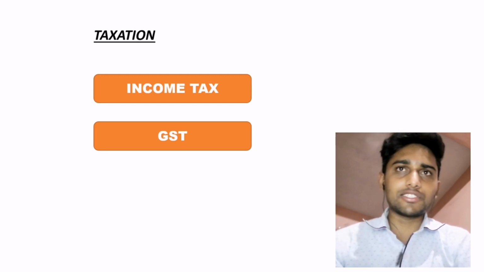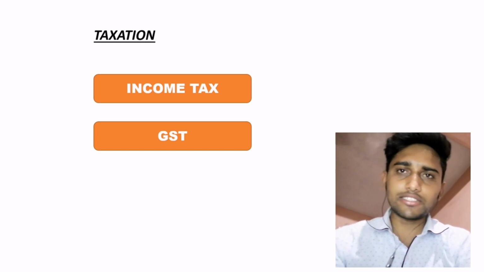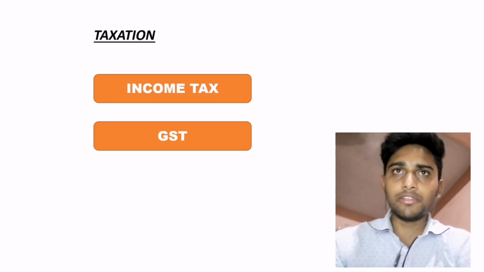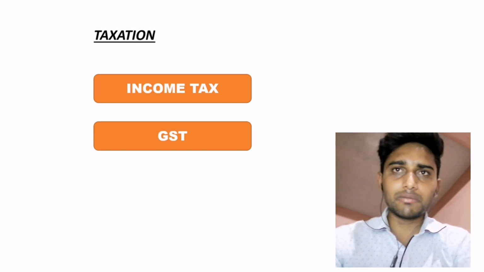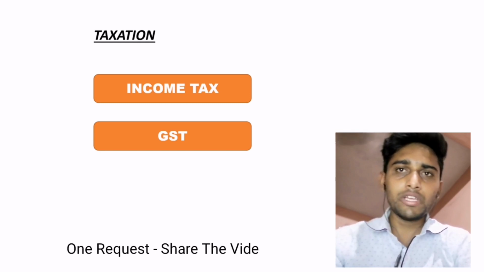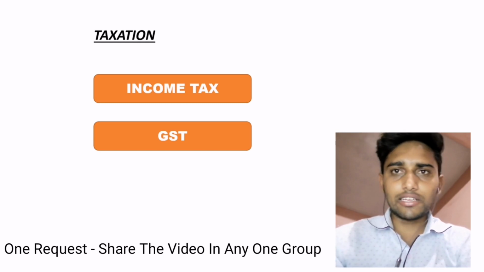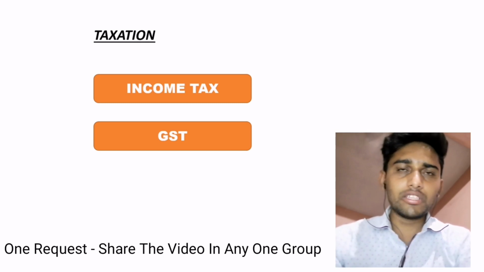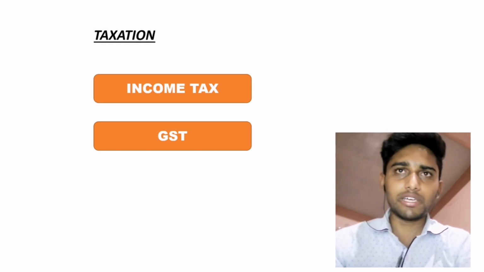Next important point is taxation. In taxation, there are 2 types: income tax and GST. For income tax, you have to focus more on international taxation that is given in the CMA final. That is the most important point you have to consider. After that, as I have already shared, you have to prepare the income tax amendment given by our institute in supplementary form. In income tax, you have to do returns, which kind of return you have to file, the latest due dates, and what the due dates are in the upcoming month.